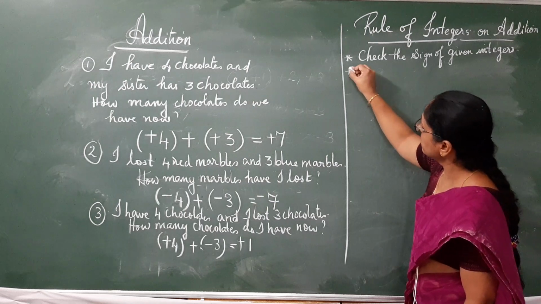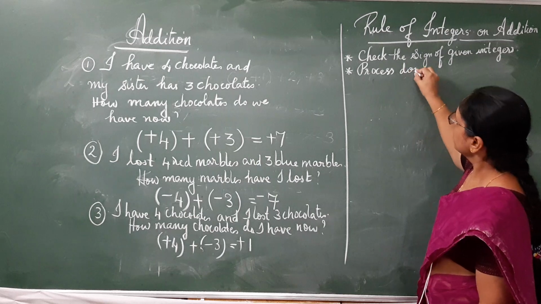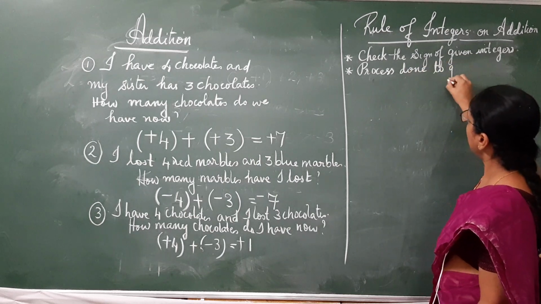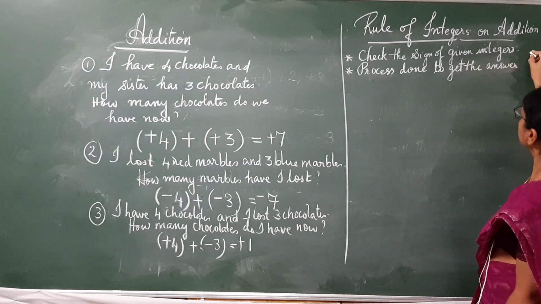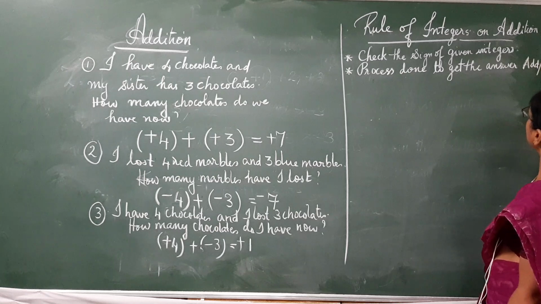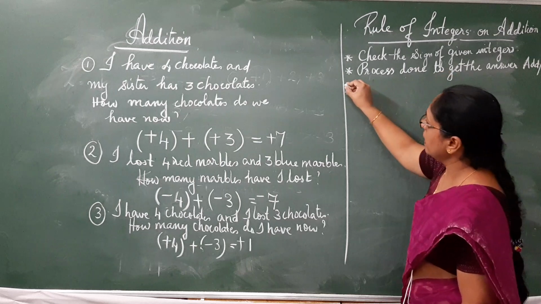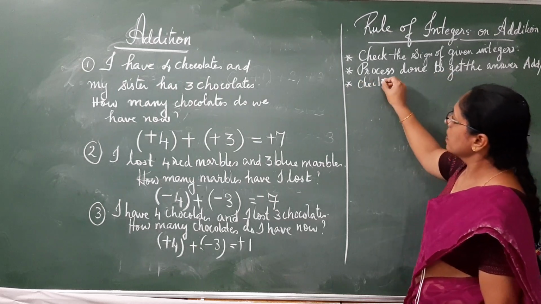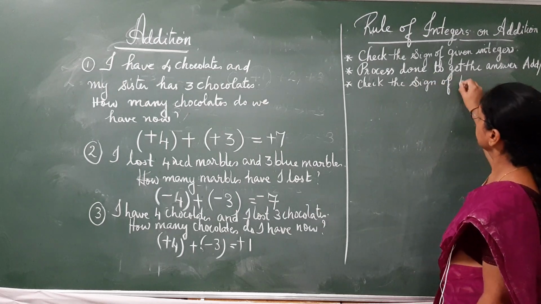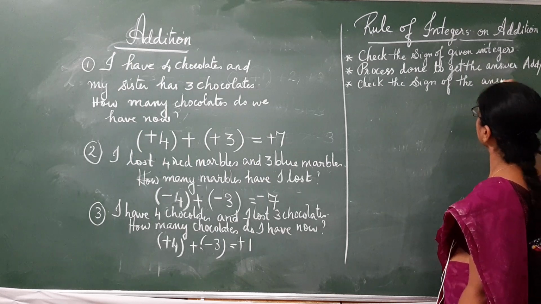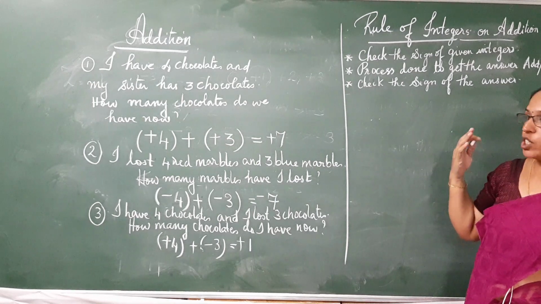Second step, process done to get the answer. That is add or subtract. Finally, check the sign of the answer. So these are the three clues to create the rule for addition of integers.